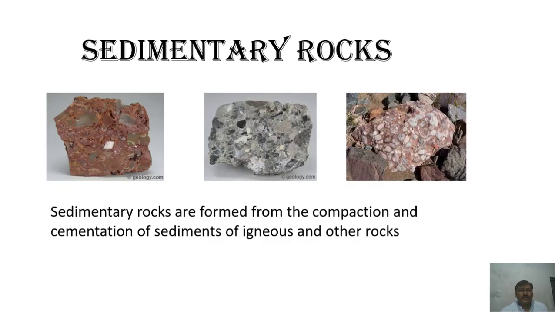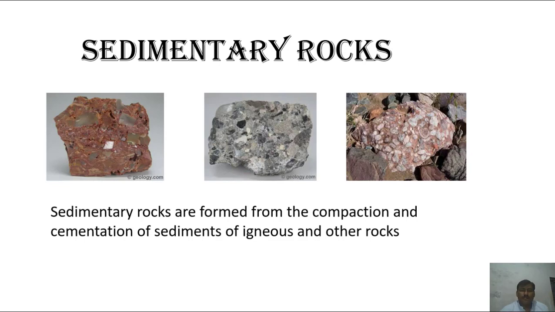Now we discuss sedimentary rocks, and these rocks are formed in an entirely different way. I would like to discuss how they form. In the general way, sedimentary rocks are formed from the compaction and cementation of sediments of igneous and other rocks.